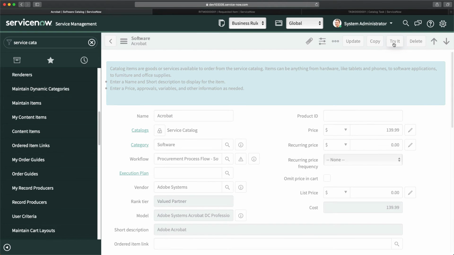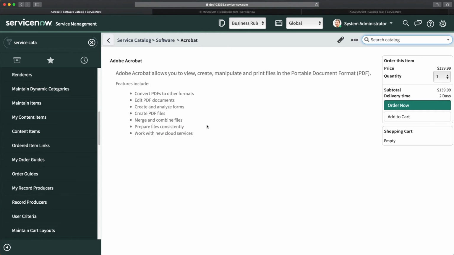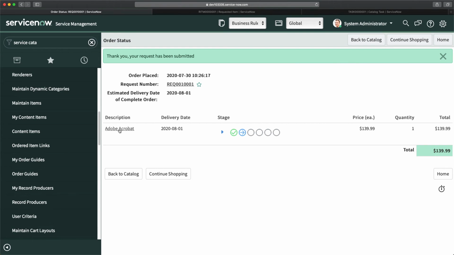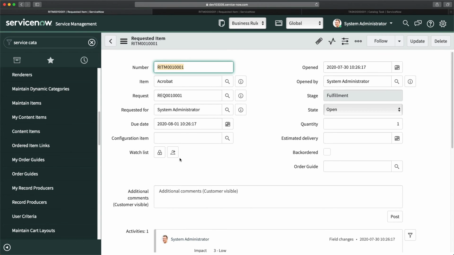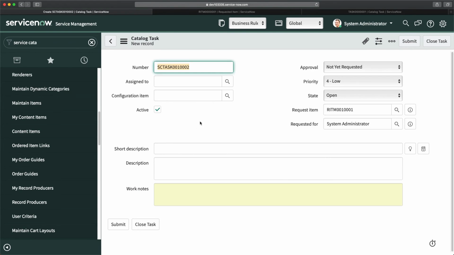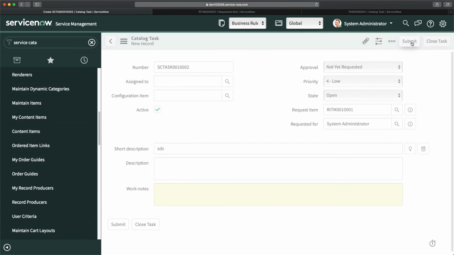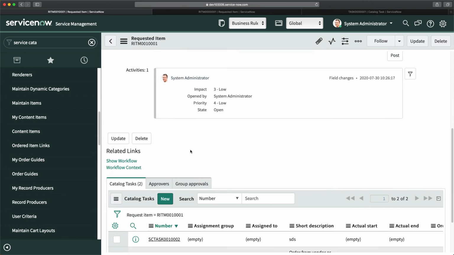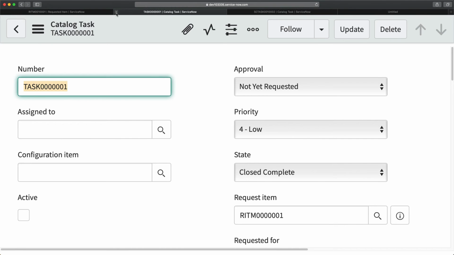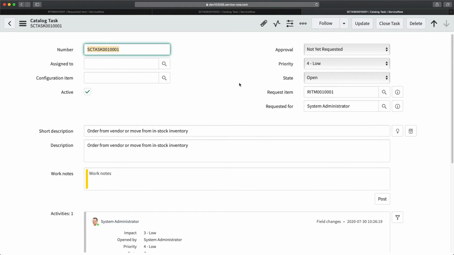If I go to try it and I just do order now, so it is created. I will directly go to request item. Here we have request item, and here we have catalog task. Now what I will do, I will create a new catalog task as well. So I will add a short description and submit it. Now in this case, I will open both of these catalog tasks in new tabs, and I will just close the old one. So we have this request item and these two catalog tasks.